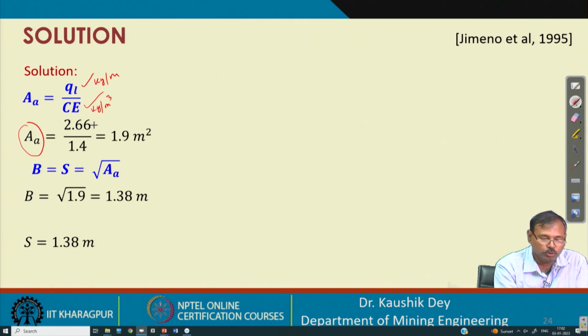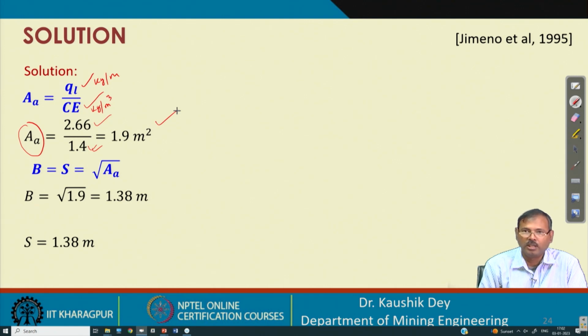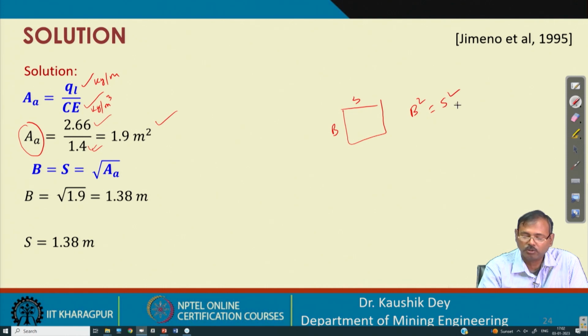So this is 2.66 and this is 1.4, and we get 1.9 meter square as the area. As the area is burden into spacing, we consider burden square equal to spacing square equal to 1.9 meter square. That comes to burden equal to spacing equal to 1.38 meter.